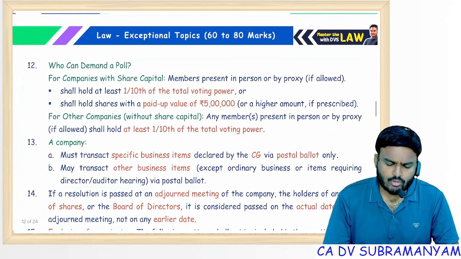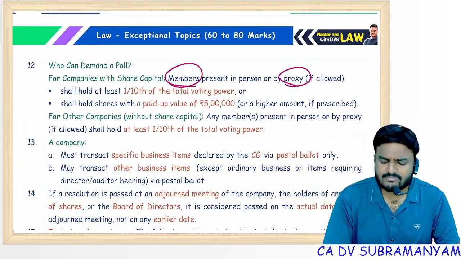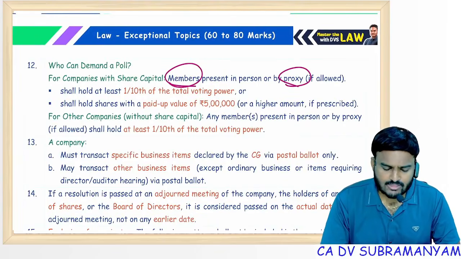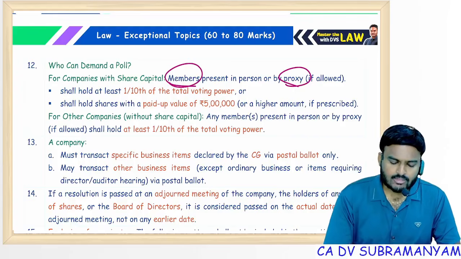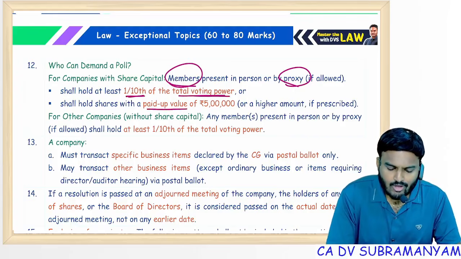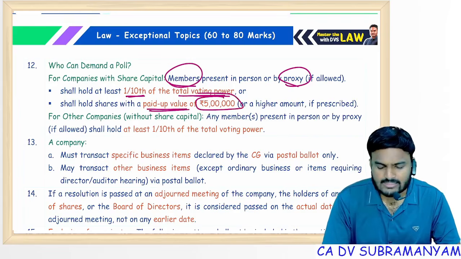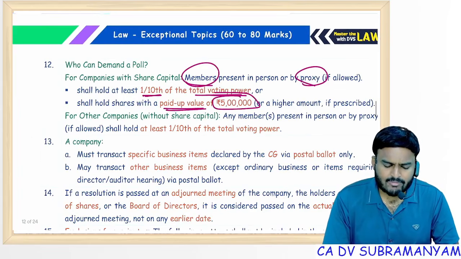Who can demand a poll? Both members and proxy can demand a poll, but they must have at least 1/10 of the voting power or paid up value of 5 lakh rupees. Sir, what is the time limit for conduct of poll?